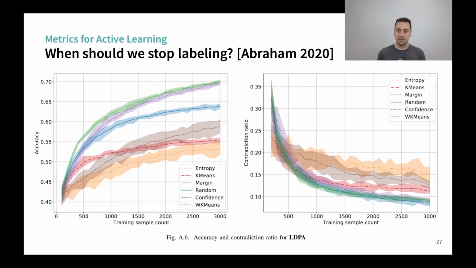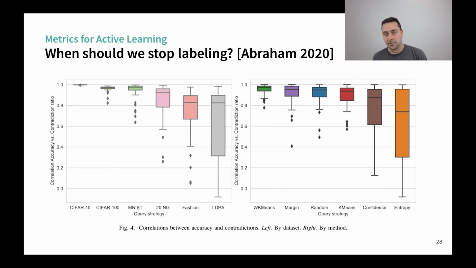And we've seen that here on LDPA again, the best methods are the ones that have the lowest contradiction in the end. On the other hand, the worst methods still have a lot of contradiction at the end of the experiment. When we run that on several data sets, we observe that the correlation between the two metrics is high, especially when methods are performing well. When we have very bad methods, the contradiction is not very informative, because in this ratio of samples that change, some of them may be good changes, but when you have a bad method, they can change the labeling to another wrong label.